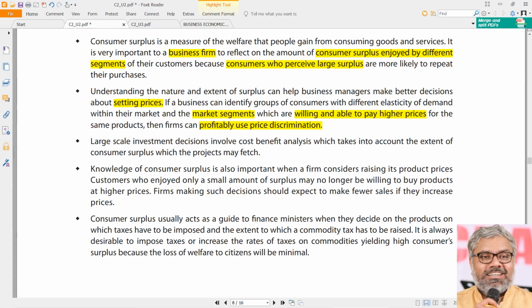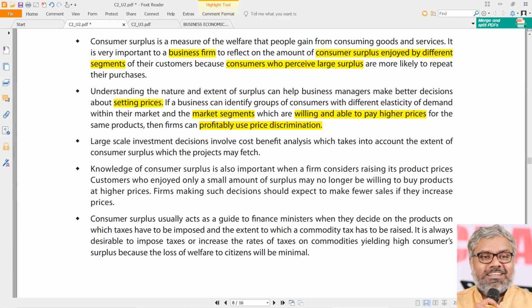So many reasons might be there. But if they have a little bit of control on the market, if they have this monopolistic power they can enjoy in the market, they will have price discrimination. That's what firms can do. In a heavily competitive market where many substitutes are available, price discrimination might not be possible. That is a completely different discussion, which we will do at a later stage.